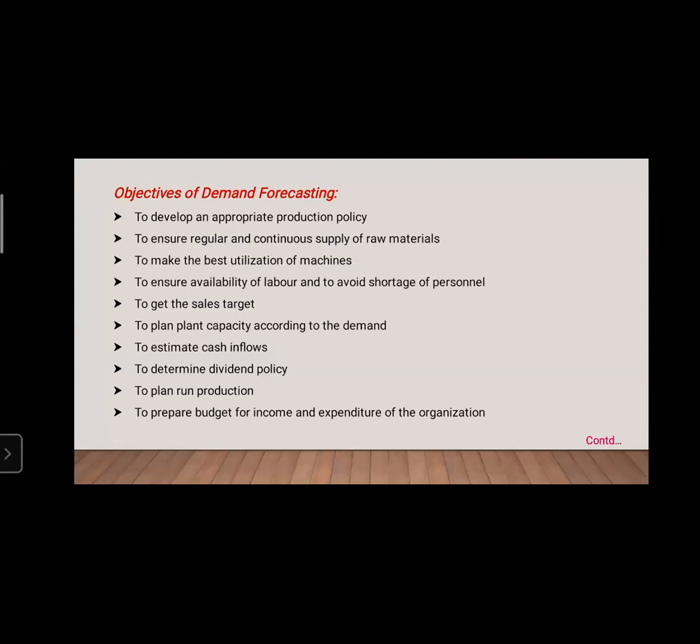Whatever planning you have done, the production must be run. The production must be run by utilizing some machines or more machines, or some material or more material. But the main target is that the production must be continuous. Next, to prepare a budget for income and expenditure of the organization.